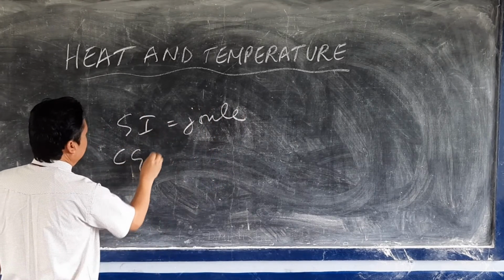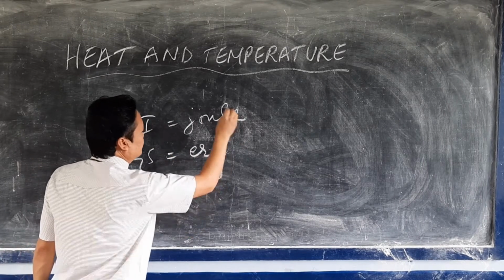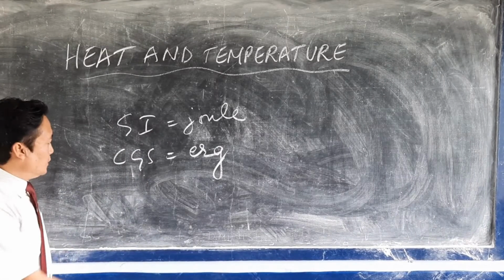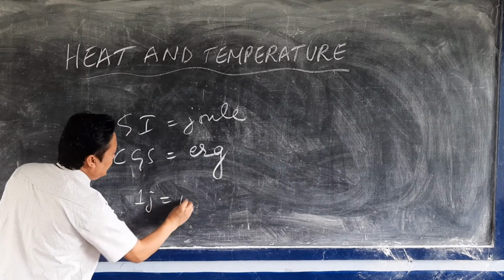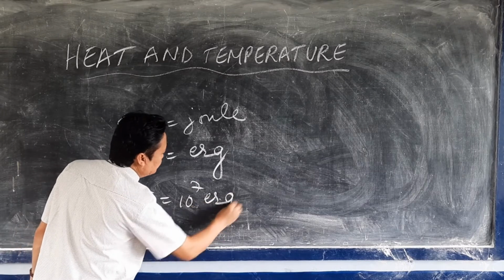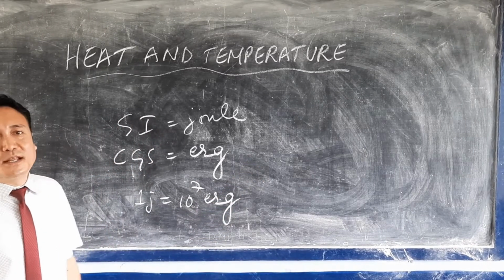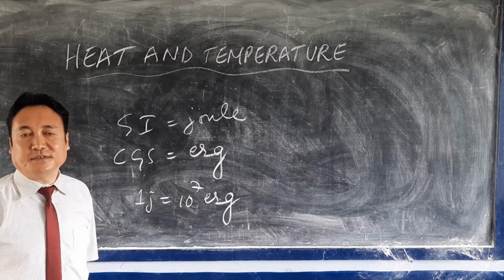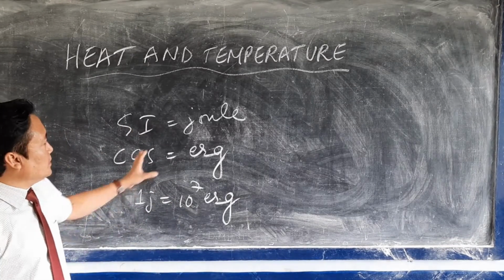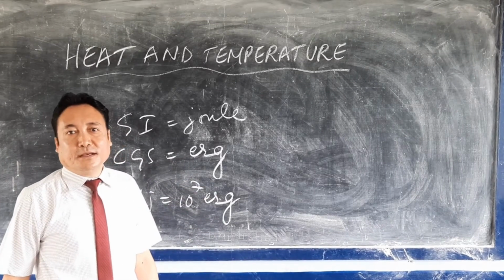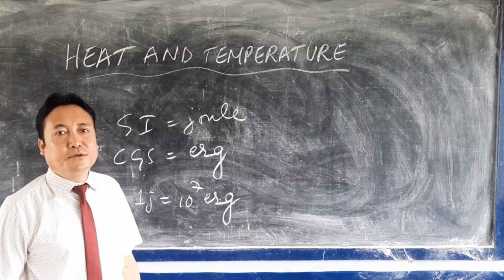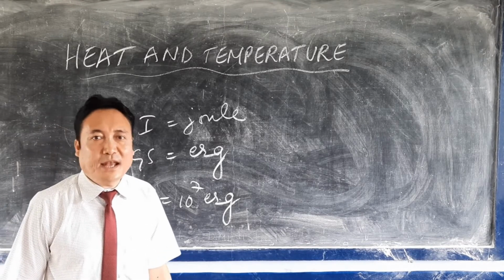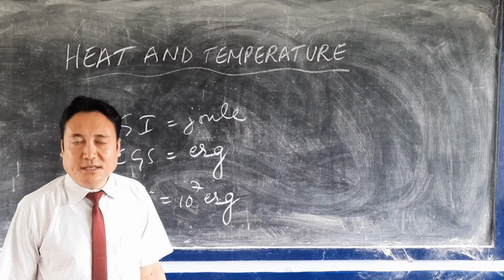And the CGS unit of heat is erg. Okay? And the relation between the Joule and erg: 1 Joule is equal to 10 to the power of 7 erg. So these are the SI and the CGS units of heat. But the most commonly used units of heat are calorie or kilocalorie. Calorie and kilocalorie are the other units of heat.